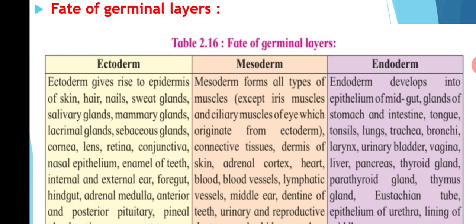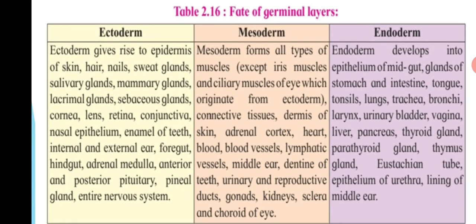Ectoderm gives rise to epidermis of skin, hair, nails, sweat glands, salivary glands, mammary glands, lacrimal glands, sebaceous glands, cornea, lens, retina, conjunctiva, nasal epithelium, enamel of the teeth, internal and external ear, foregut, hindgut, adrenal medulla, anterior and posterior pituitary, pineal gland and entire nervous system.